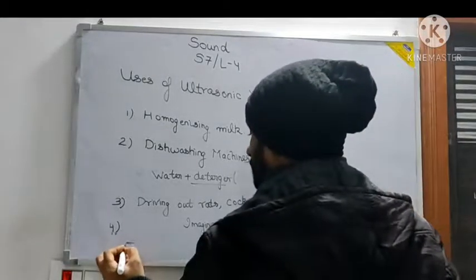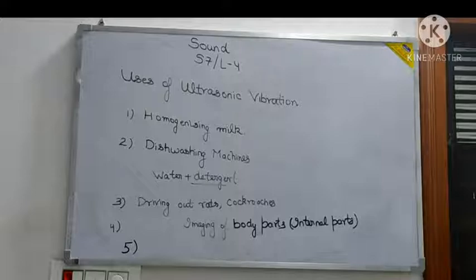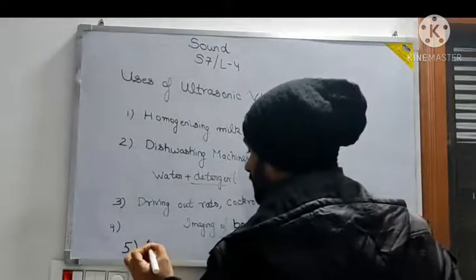What is the fifth use of ultrasonic vibrations? They are used for relieving pain in joints and muscles.